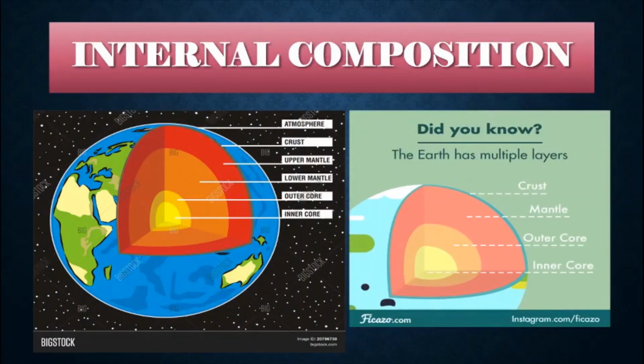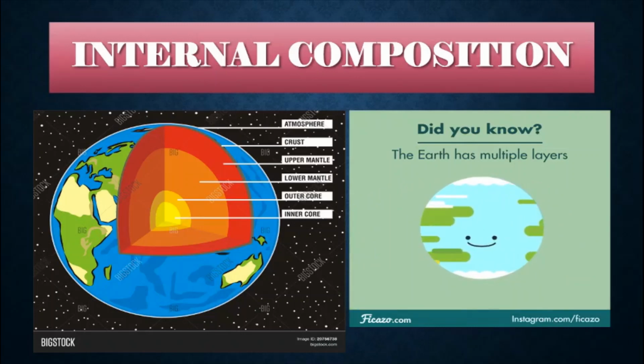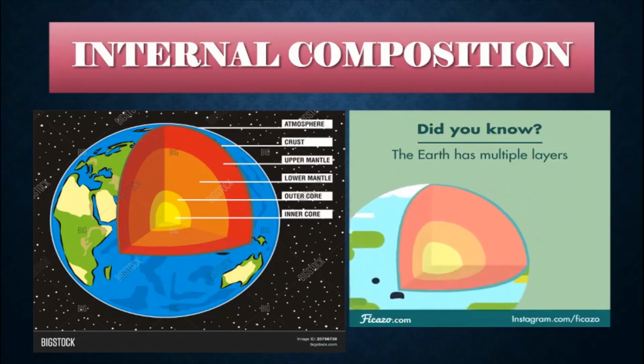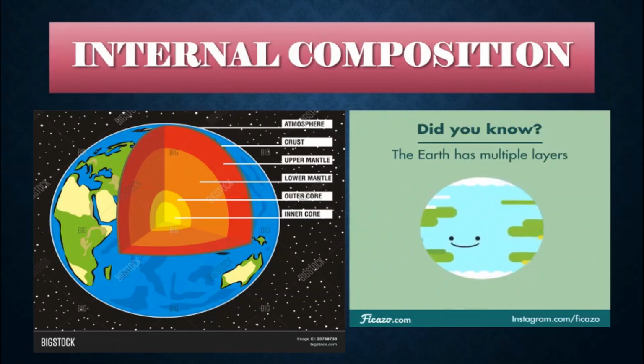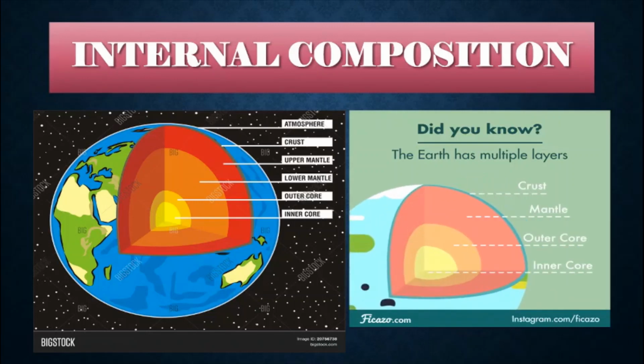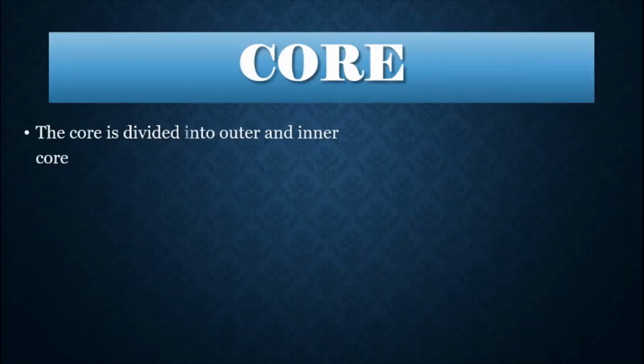Today we are going to learn about the internal composition of the Earth's structure. Based on the above chemical composition, the Earth's interior is divided into 3 layers: the core, mantle and crust. Now let us study about the core.